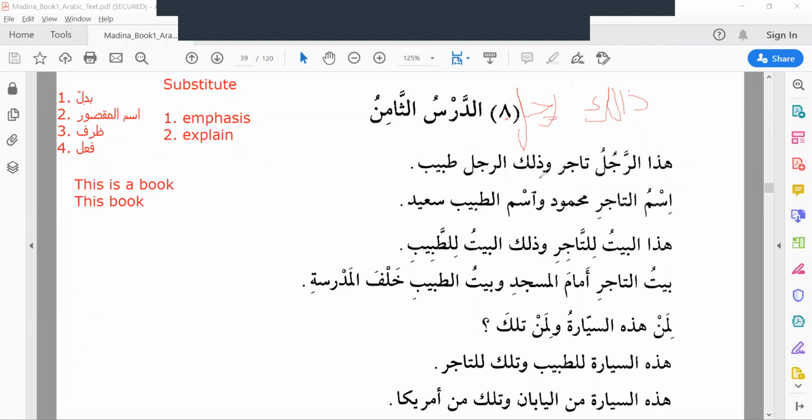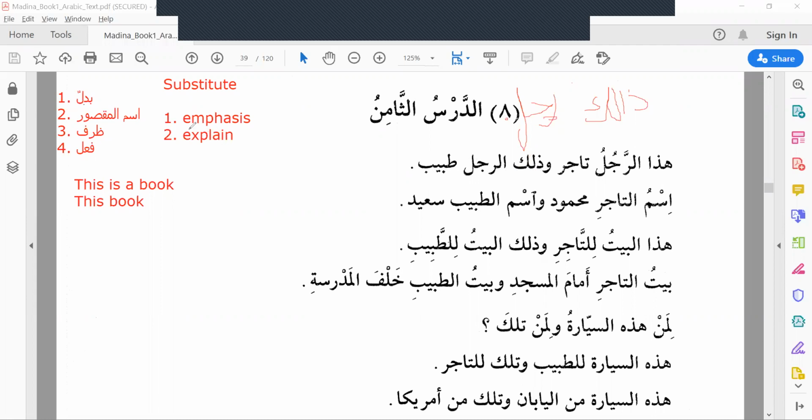So when you see the next noun after hada or dhalika, it will become a badulun, which is a substitute for this. Why substitute? Without it, if you read without this, you can still get ar-rajulu tabibun, the man is a doctor. So rajulu becomes a substitute for dhalika. That's why we call rajulu a badul, okay?